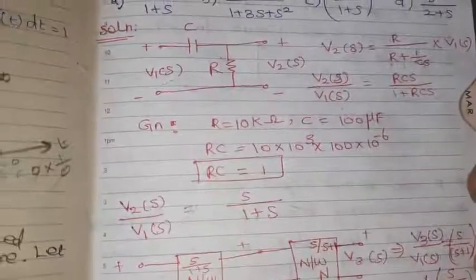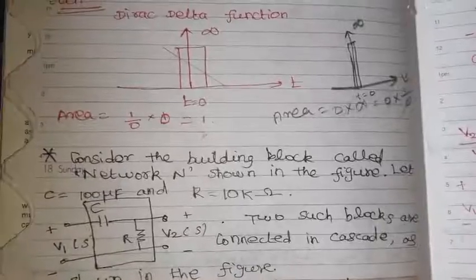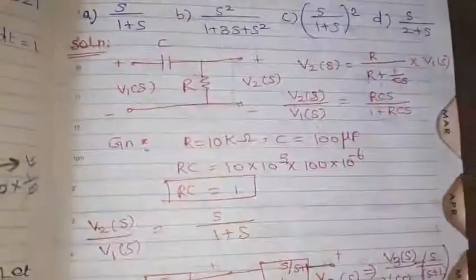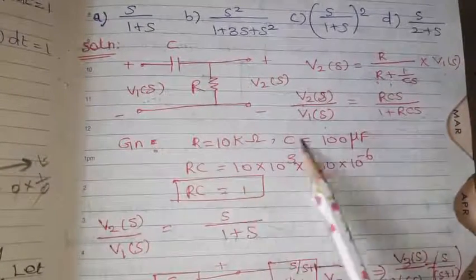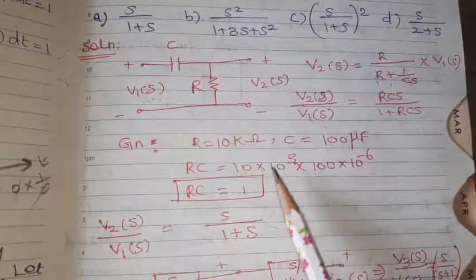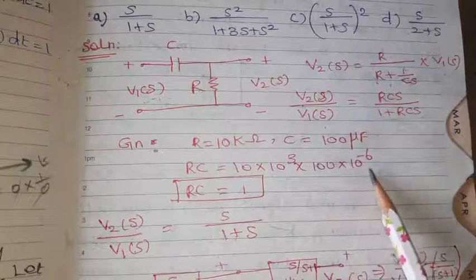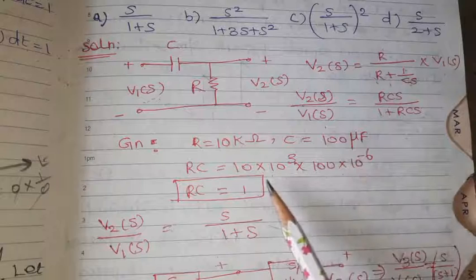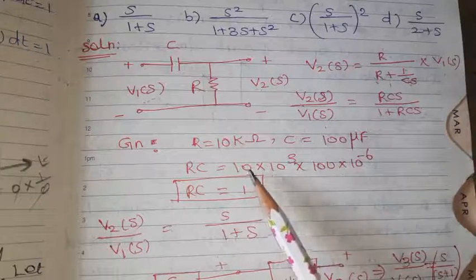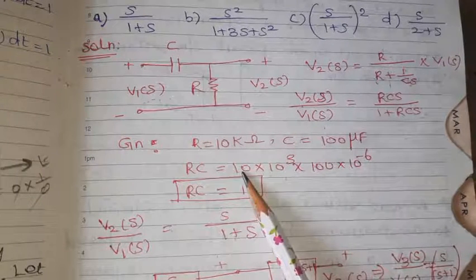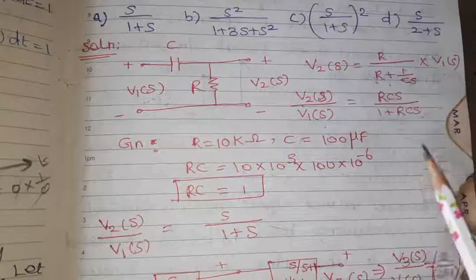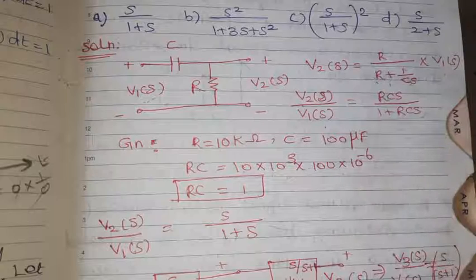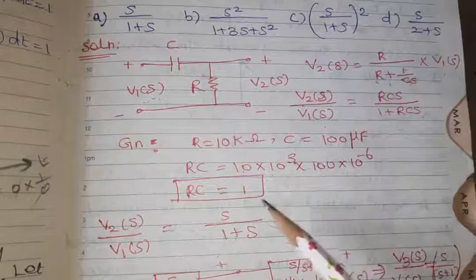The R value and the C value are given in the problem itself, so substitute and find the RC value. R into C is 10 into 10 cube into 100 into 10 power minus 6. Adding the positive powers of 10: 3 plus 1 is 4, 4 plus 2 is 6. So 10 power 6 minus 6, that is 10 power 0, and we get 1 only.